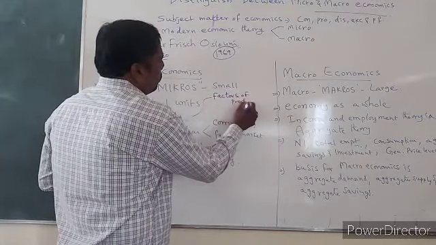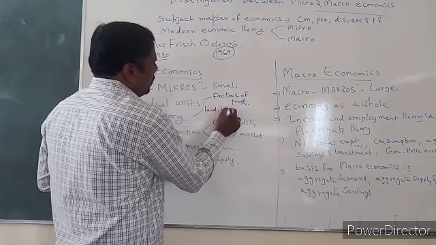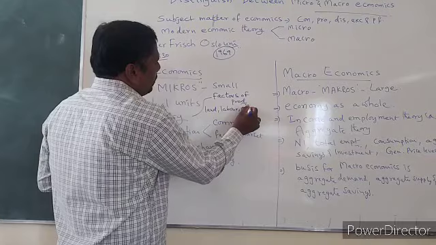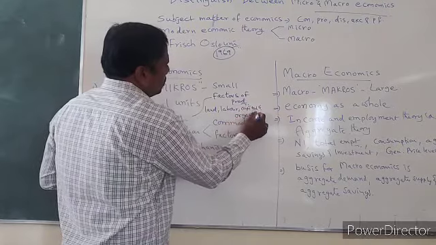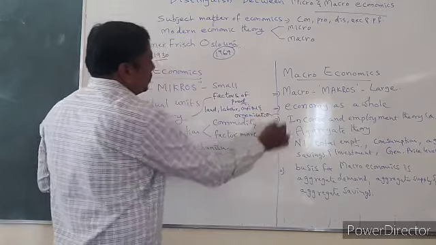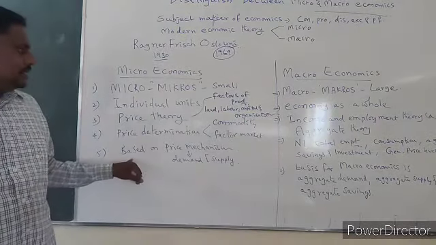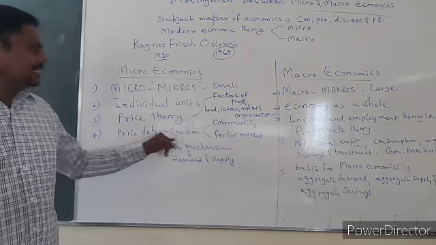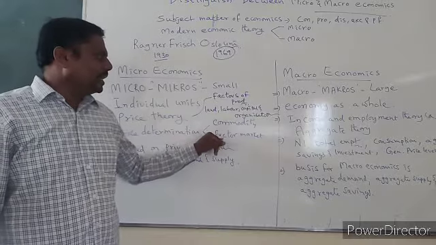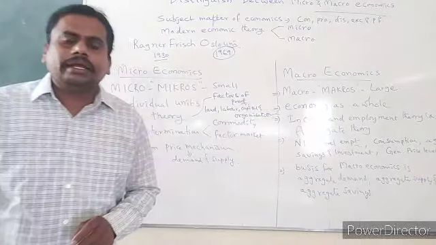Prices of factors of production. What are the factors of production? Land, labor, capital, and organization. These are the factors of production. That's why here they are telling that microeconomics studies price determination both in the factor market as well as the commodity market. What is factor market?